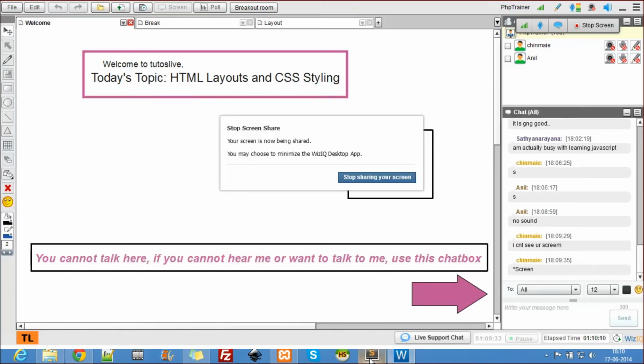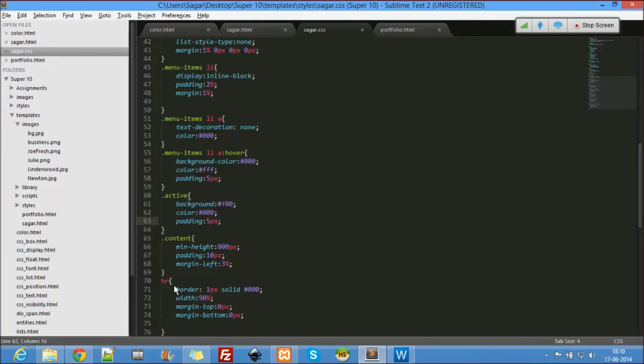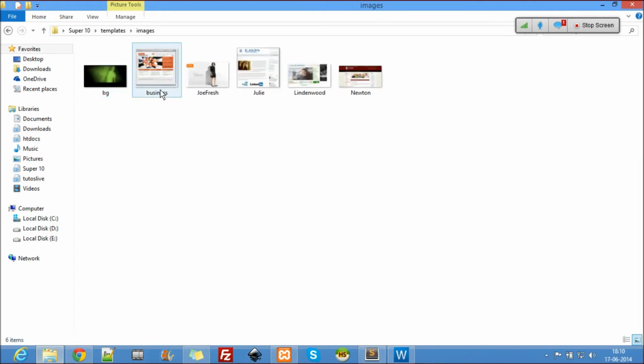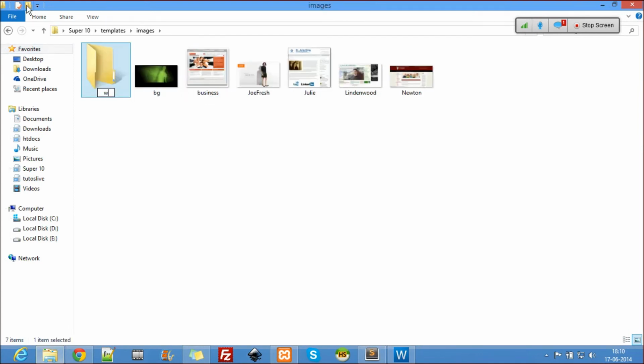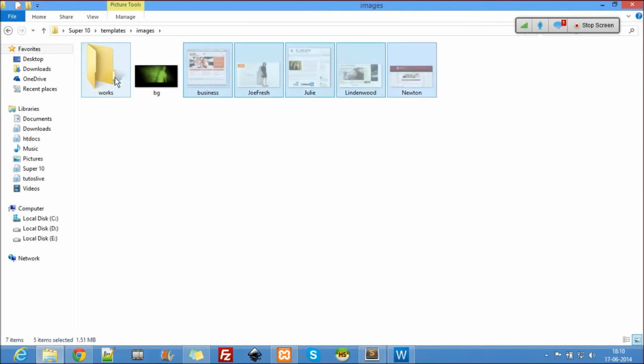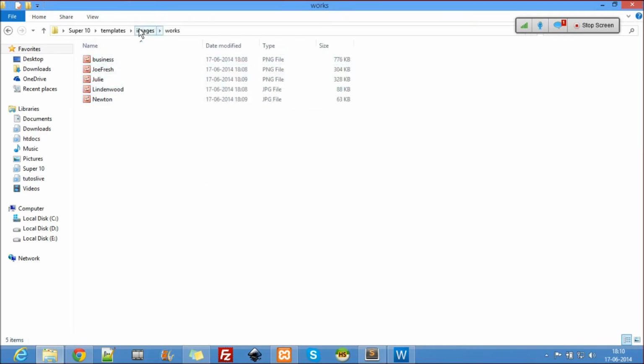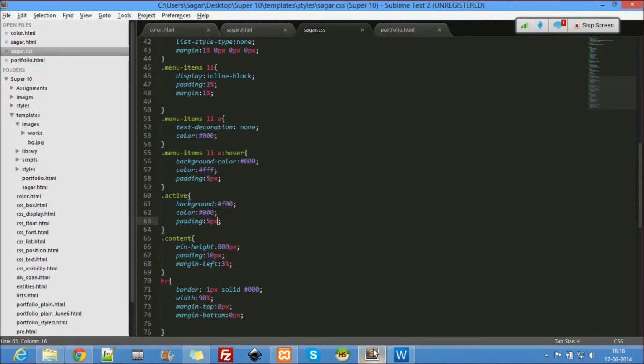So yeah, I've just downloaded some files there. Let us see what kind of files we have over there. So here we have 5. These are my works. I won't put these like this. What I do is I'll put them inside a folder. Organize every time. So it's inside images and works.